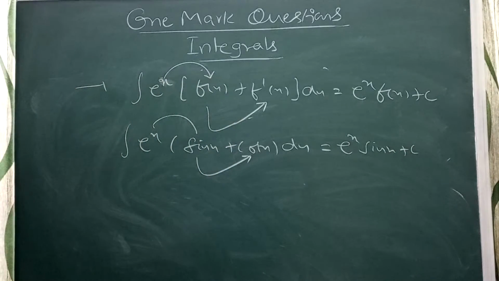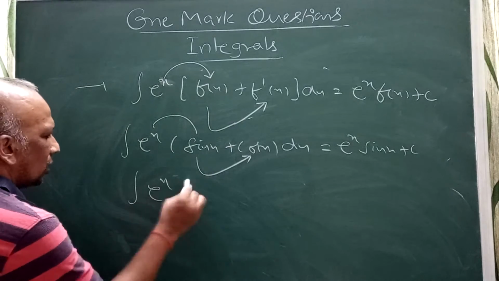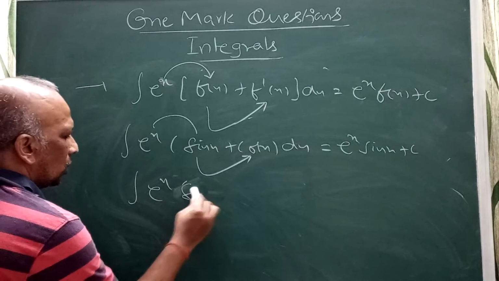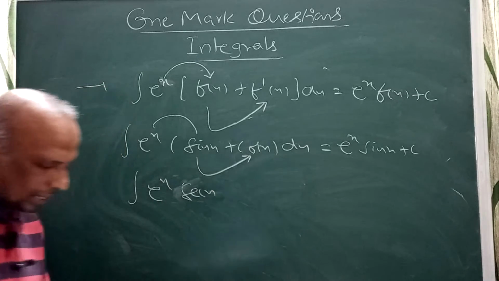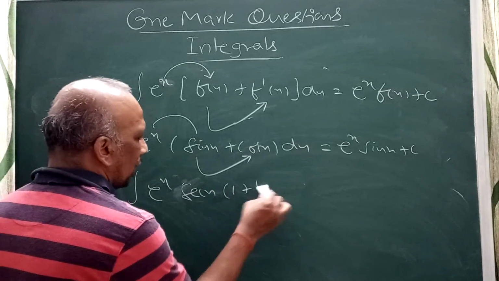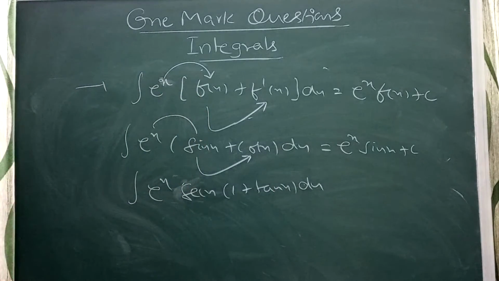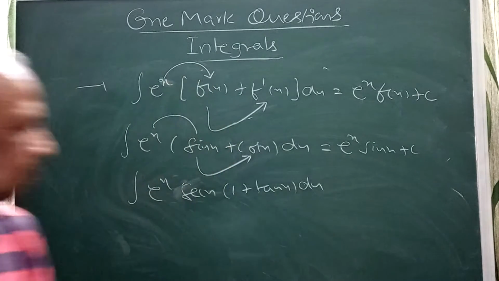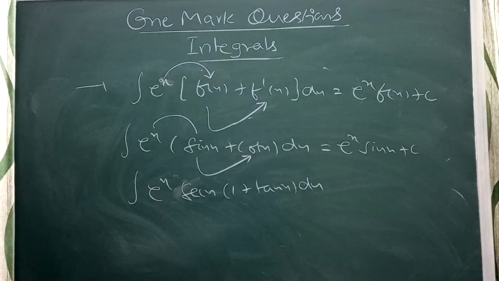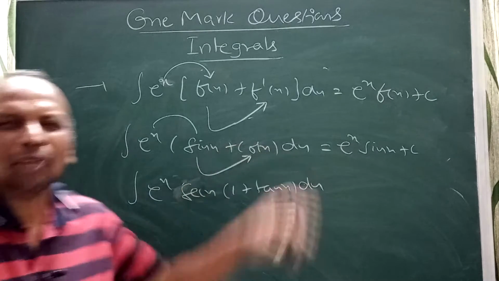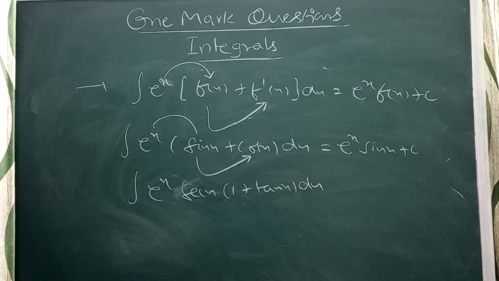Here we have the same combination: integral of e power x into secant x into 1 plus tan x dx. See this problem. The combination of this you can call an exponential function, e power x secant x into 1 plus tan x dx. You can compare with the combination when you solve that problem, e to the power of combination. You can solve that problem, right?